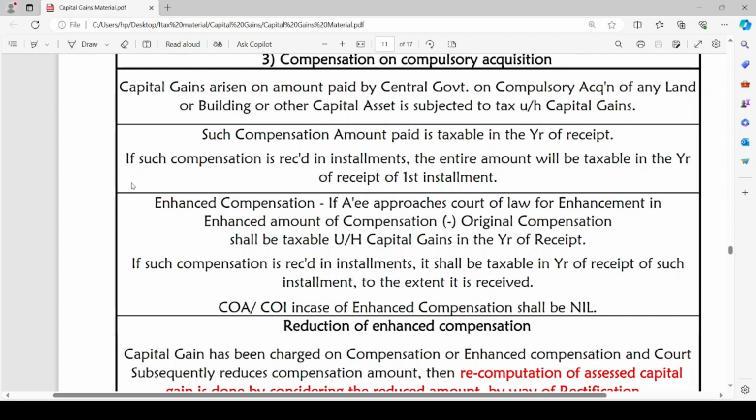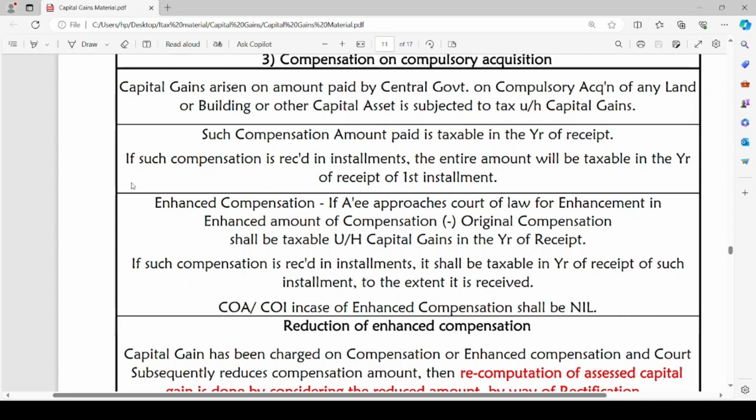In the above case, the compensation is fixed beforehand. So, even if it is received in installments in different years, the entire amount will be taxable in the year of receipt of the first installment itself. But in case of enhanced compensation, whenever the enhanced compensation is really received, to the extent it is received will be taxable in the year of such receipt. The cost of acquisition or cost of improvement in case of enhanced compensation shall be nil.